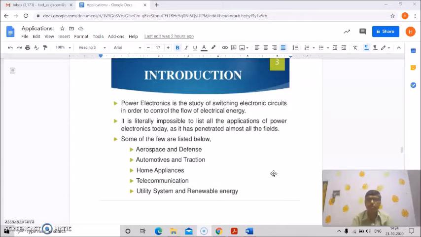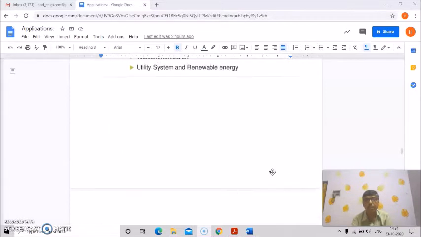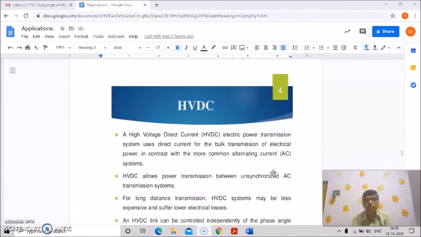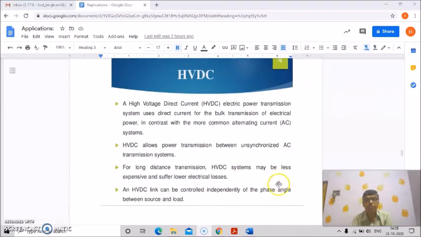It has penetrated almost all the fields, and in aerospace, defense, automotives, traction, home appliances, telecommunication, utility systems and renewable energy, power electronics are being used. Now the question is, what is HVDC?